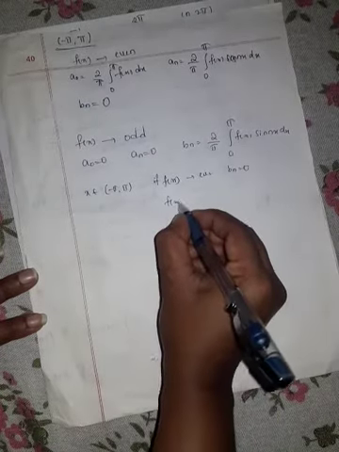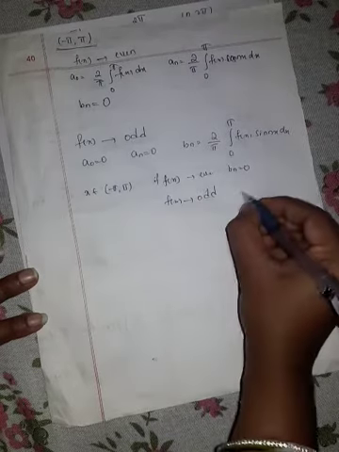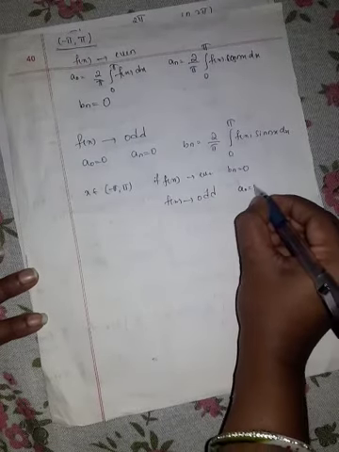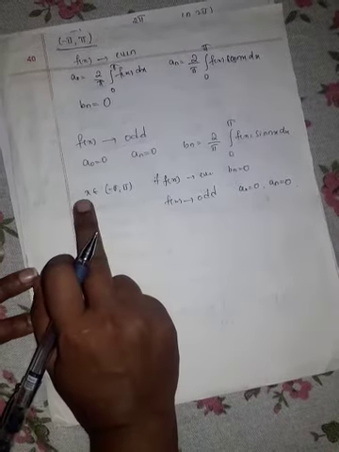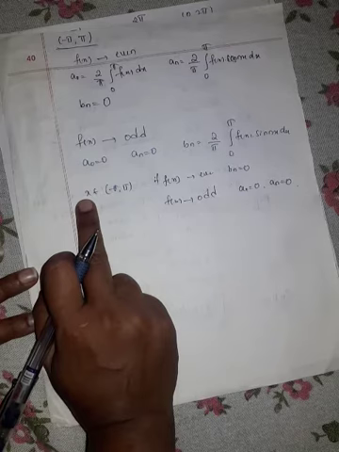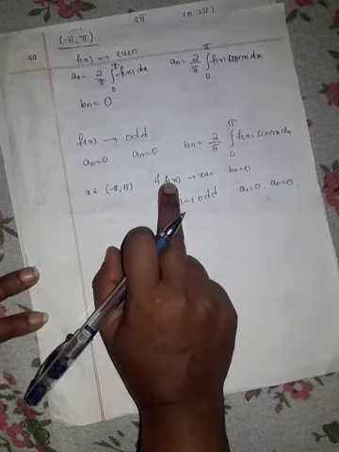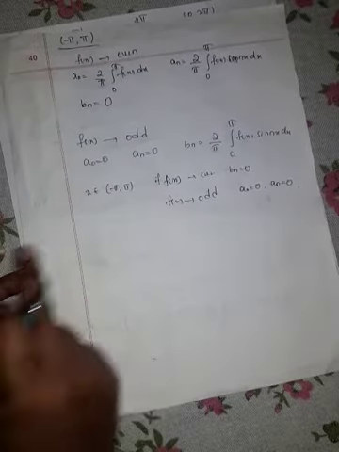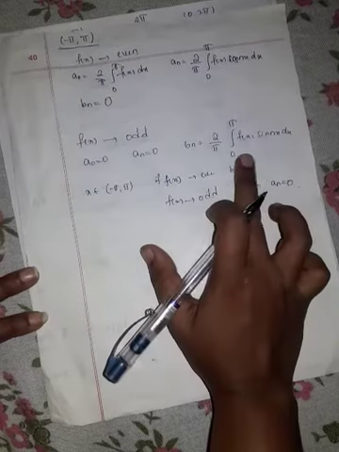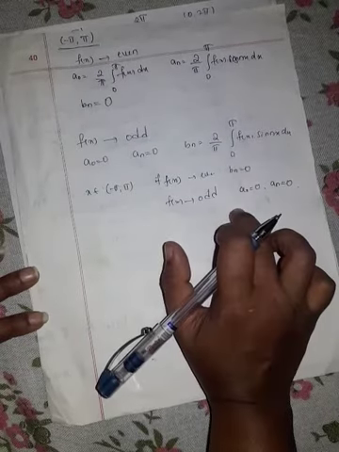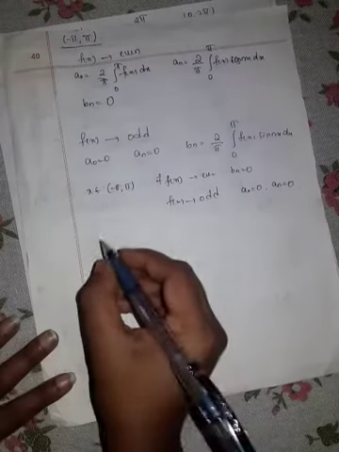If f of x is an odd function, a0 and an are 0. If our x belongs to the interval minus pi to pi and f of x is even, Bn is 0. If it is odd, a0 and an are 0. So in one case we have to calculate a0 and an, and in the other we have to calculate only Bn. We have one note here.